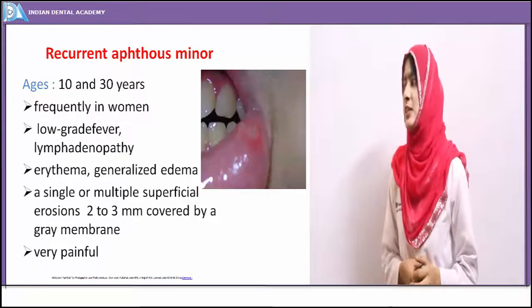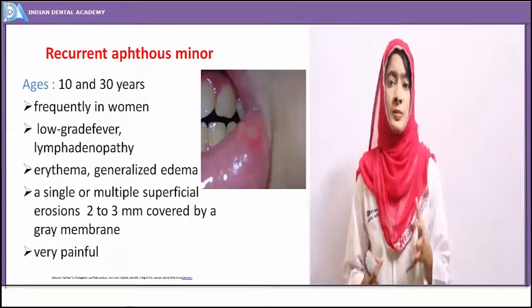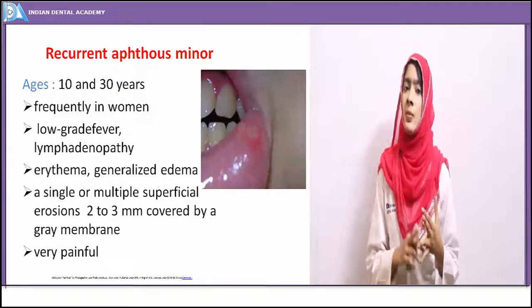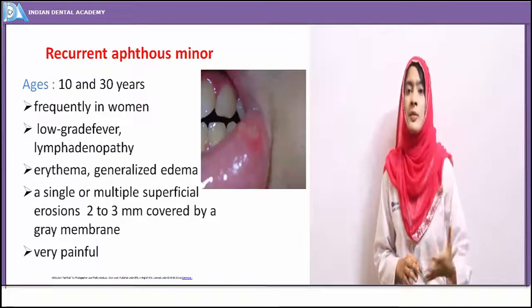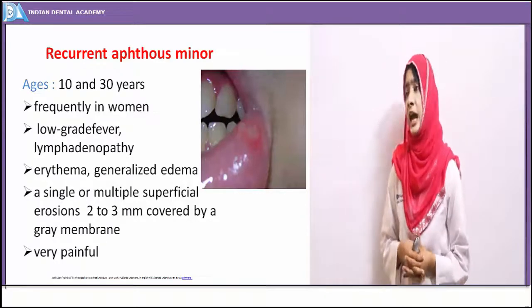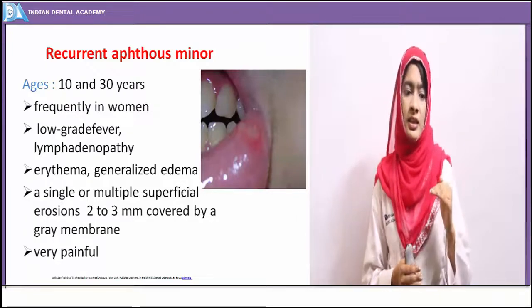So in recurrent aphthous minor ulcer, as I have already told you, females are more susceptible to ulcers because of endocrinal abnormalities like hormonal abnormalities or premenstrual syndrome. Recurrent aphthous minor is more commonly associated, and it is seen at any age.